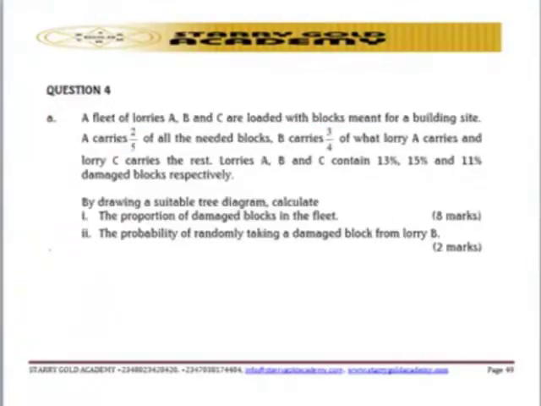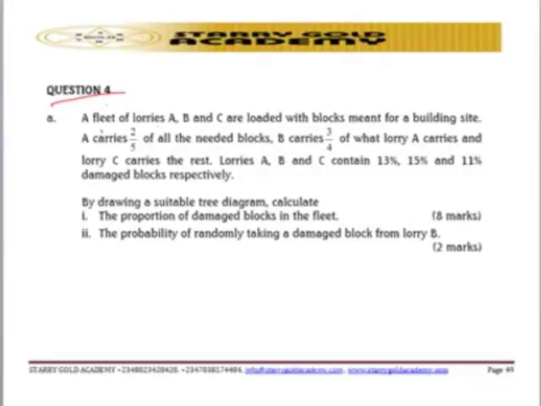So let's move on to the next question, which is question number 4. We are talking about question number 4A now. Let's look at the requirement for question number 4A. So let's look at where the question is coming from. It's better for you to know where the question is coming from so that you're able to know how you can easily approach the question.